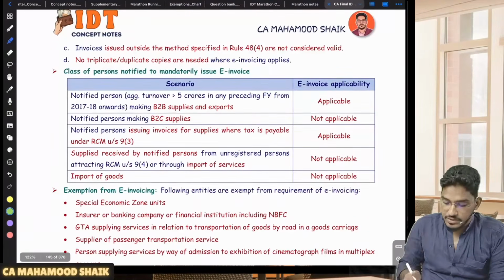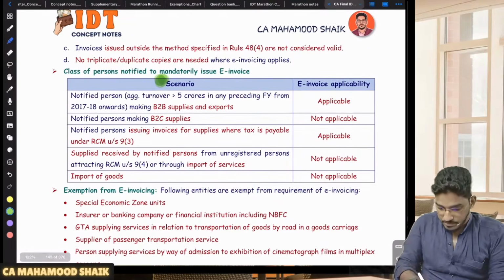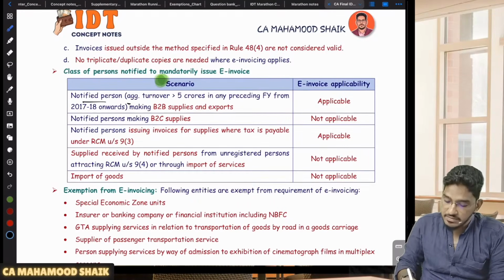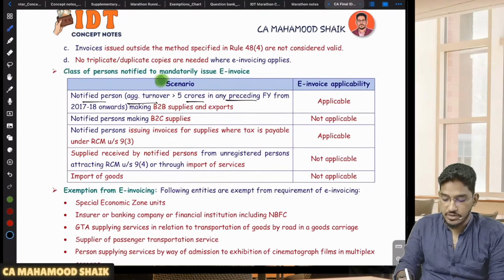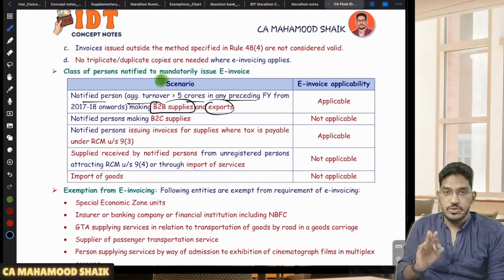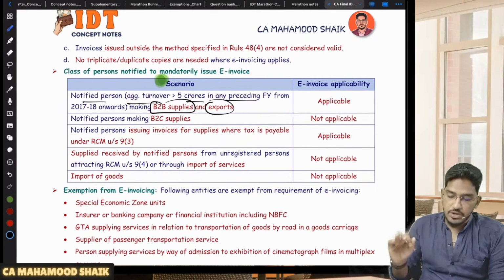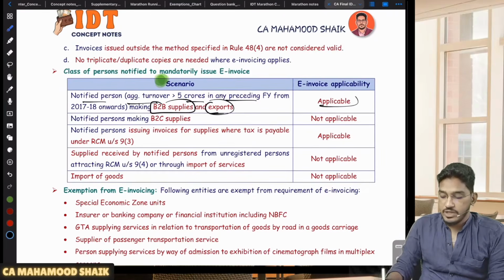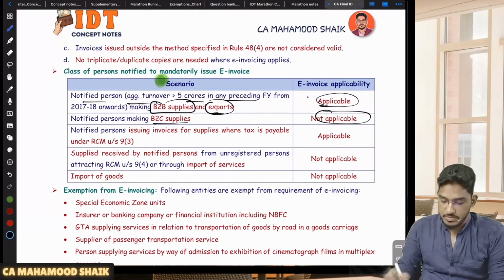Now, a few things which you have to remember. This table is important if they are testing in MCQs. Notified persons, if their aggregate turnover is greater than 5 crores in any preceding financial year starting from 2017-18 onwards, only for B2B supplies along with exports. Even exports are treated equal to B2B supplies. So for all your B2B supplies, including exports, e-invoicing will become applicable. Sir, if I am making B2C supplies, then e-invoicing is not applicable.